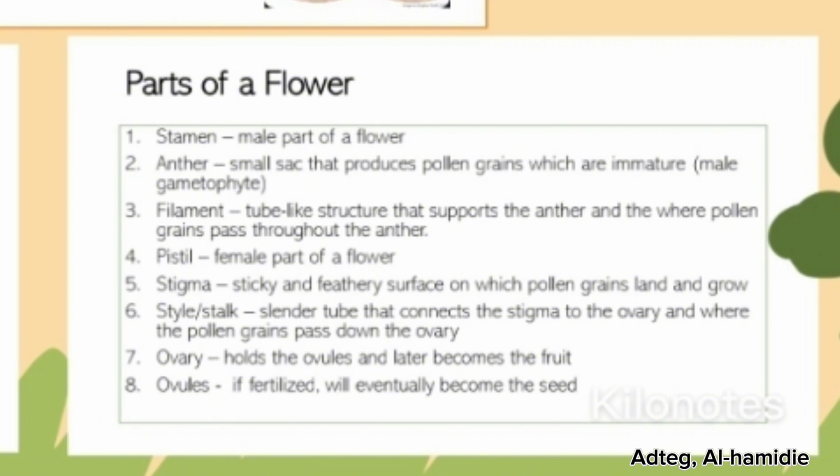Pistil, the female part of a flower. Stigma, a sticky and feathery surface on which pollen grains land and grow. Style or stalk, a slender tube that connects the stigma to the ovary and where the pollen grains pass down to the ovary. Ovary holds the ovules and they later become the fruit. Lastly, ovules, which are fertilized and will eventually become the seed.